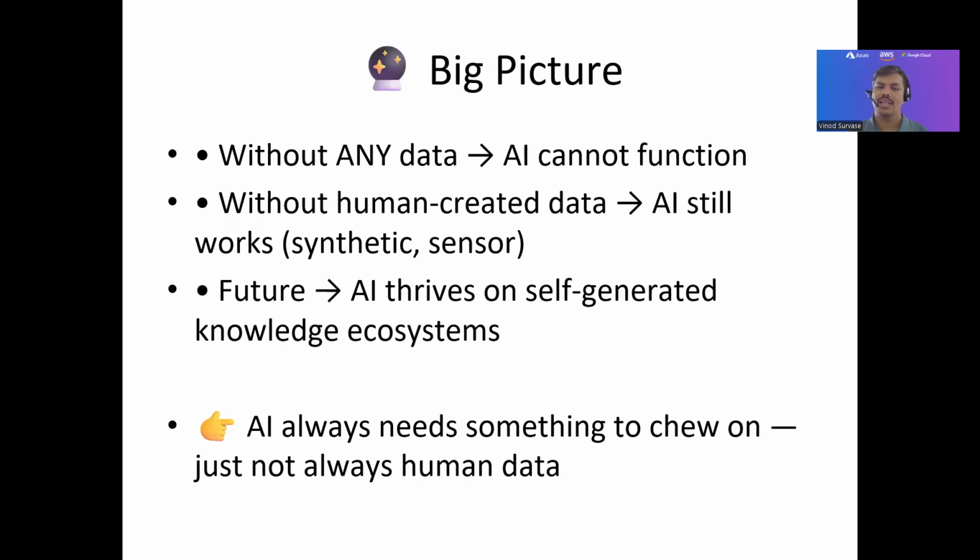Whatever data AI has observed before, it is going to thrive on that. It can also create knowledge systems or a knowledge ecosystem altogether, and rely on it to produce a lot of content and a lot of data. So in simple terms, AI always needs something to chew on, just not always human-produced or human-created data, right?